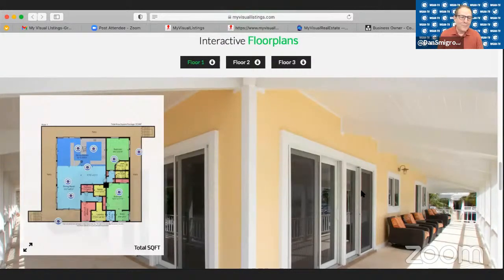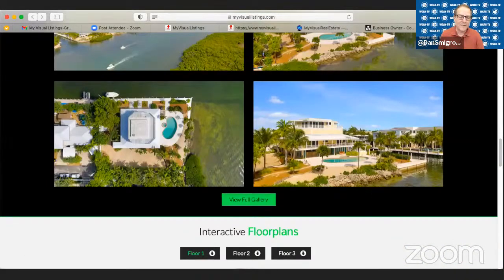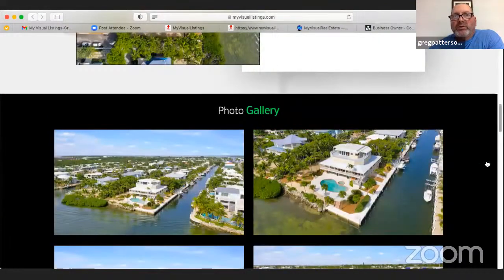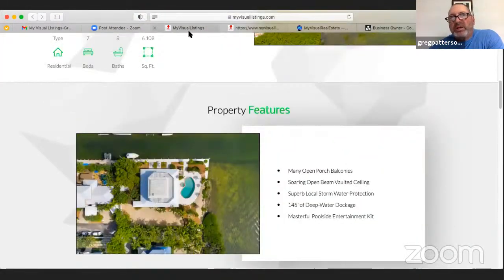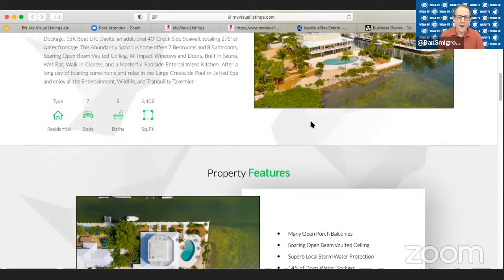Do you have other templates, other single property website templates? Yes, we do. I could either show you the template on My Visual Listings, or I could show you the video theme we have and a photo gallery theme. Let's take a look at the actual single property websites.